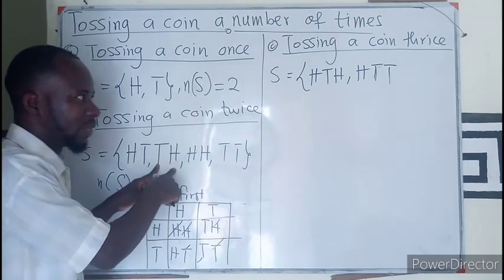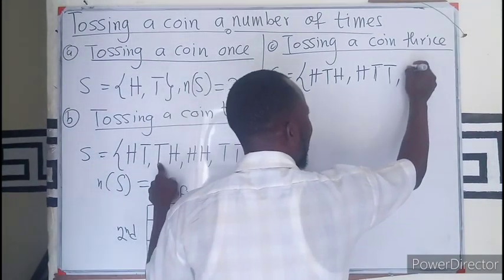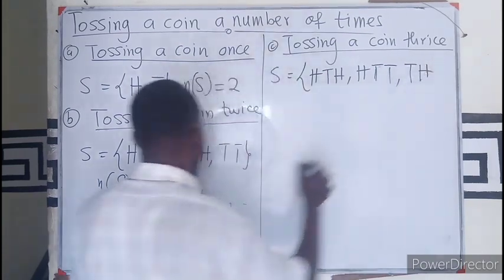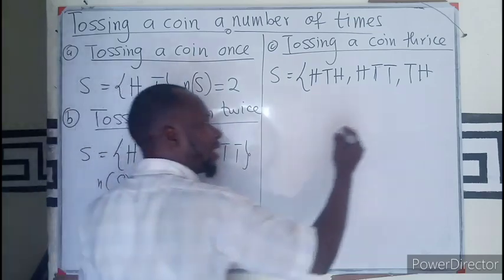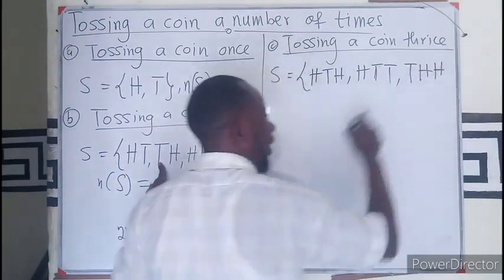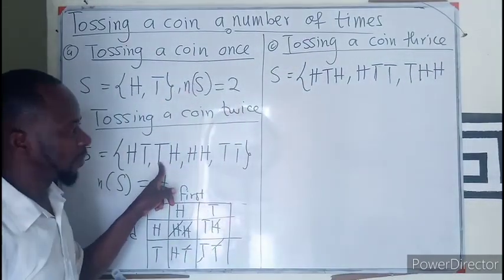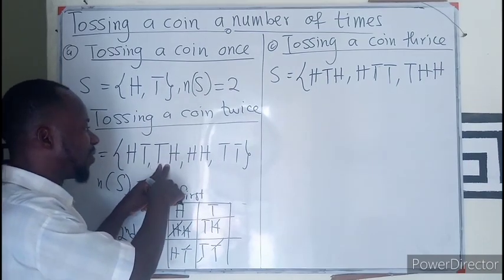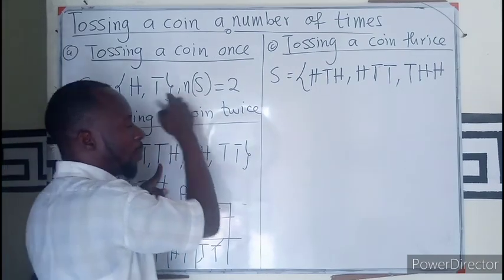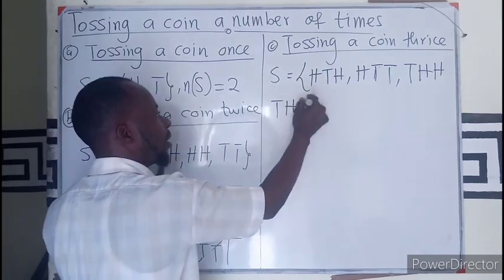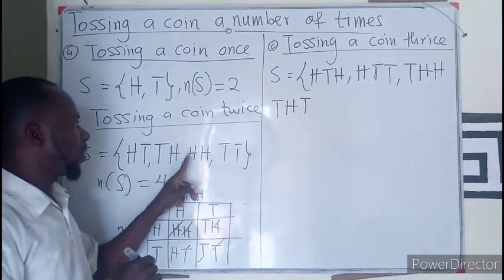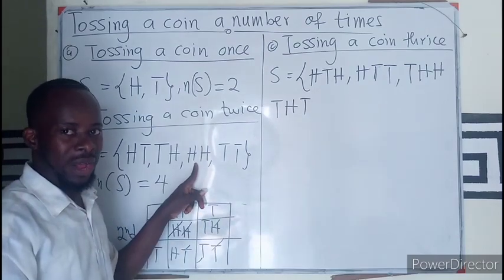What if it is this that I got first from the second trial? Tail and a head. So I am going to maintain that tail and a head. But what if the third one gives me a head? Then I'll be having tail, head, head. It could also mean that I will have this, and this will also show up. So tail, head, tail. I could also get this from the second trial.